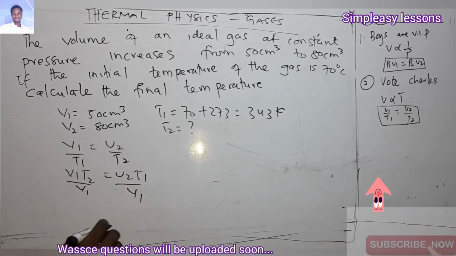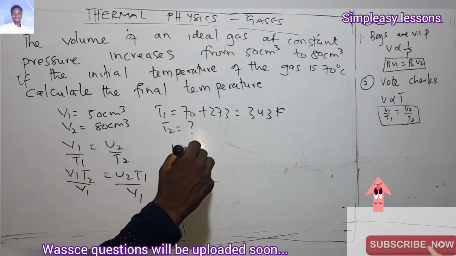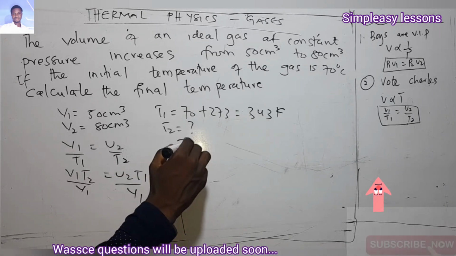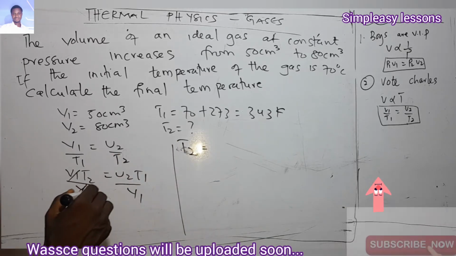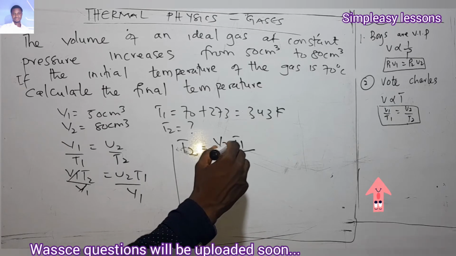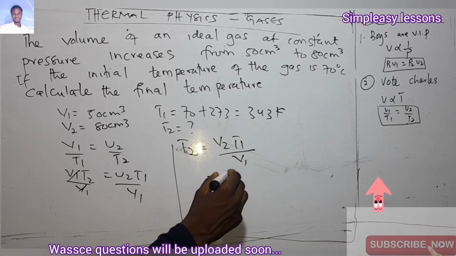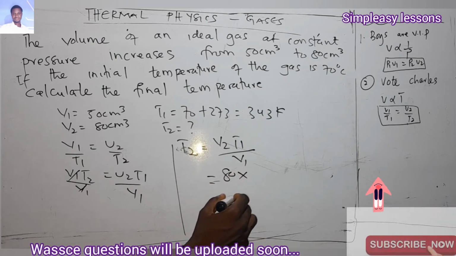We are finding the second temperature T2. If this cancels this one, we are going to have T2 equal to V2 T1 over V1. So what was our V2? V2 was 80. What was our T1?